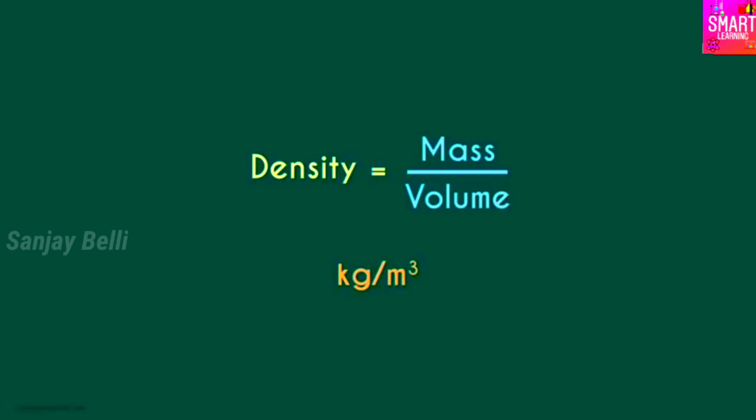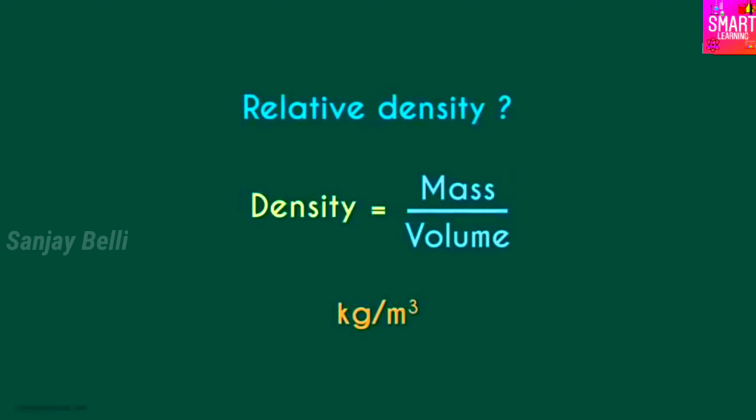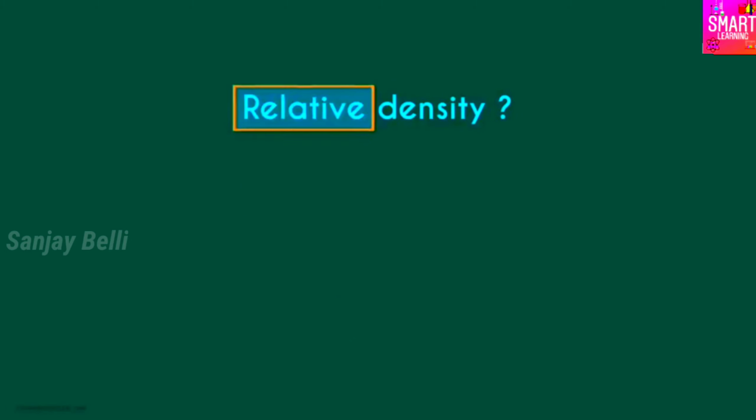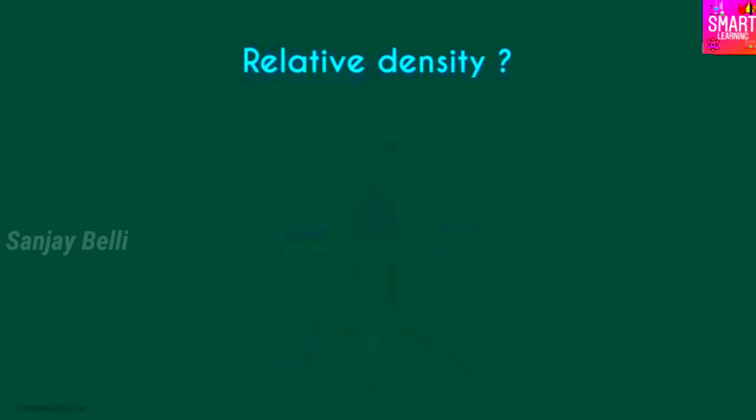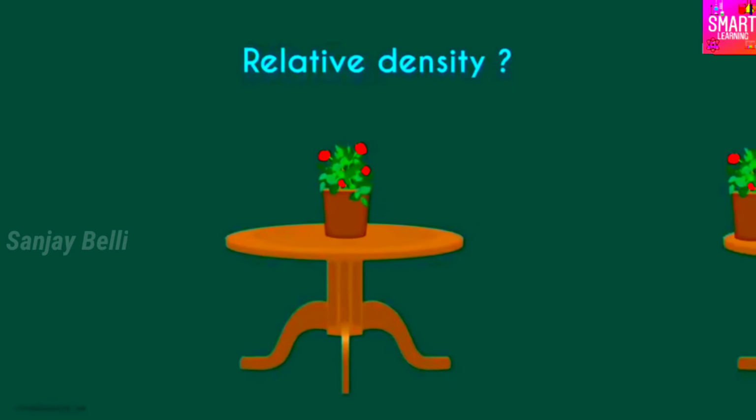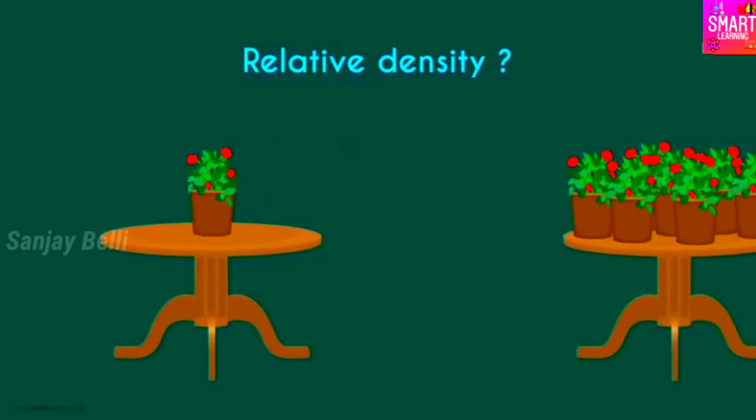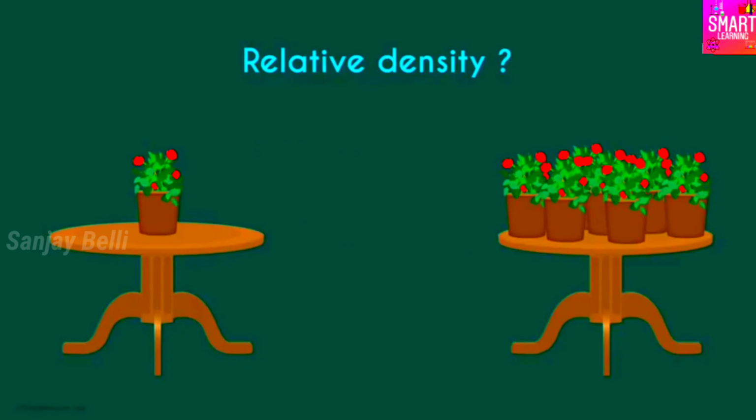So, can you tell me what relative density is? Look at the word relative. What does it tell you? It tells us that we are looking at the density of something relative to the density of something.